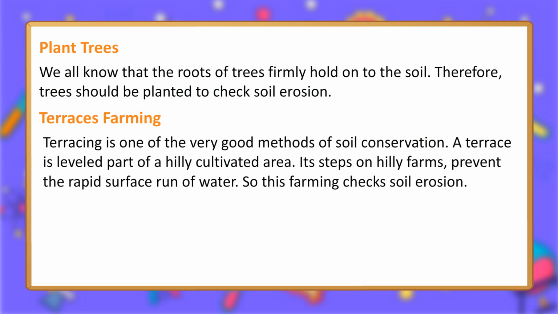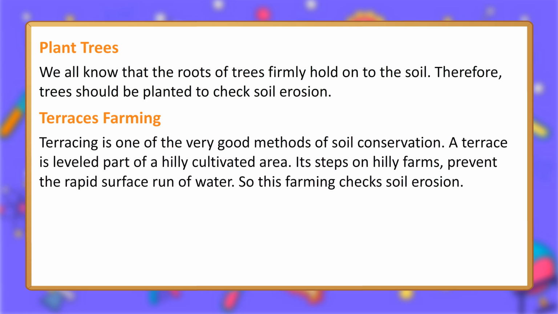Terrace farming. Terracing is one of the very good methods of soil conservation. A terrace is a level part of a hilly cultivated area. Its steps on hilly farms prevent the rapid surface run-off of water. So this farming checks soil erosion.